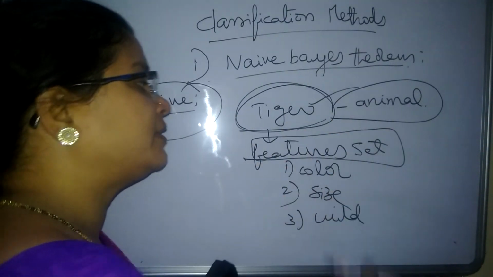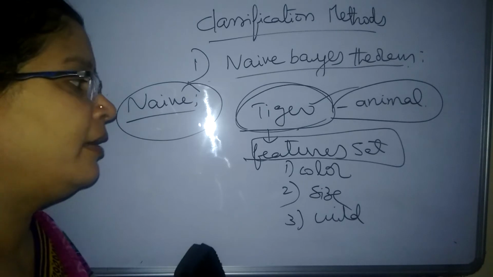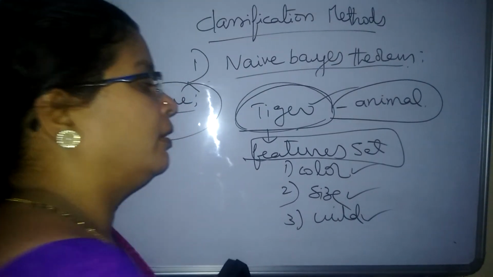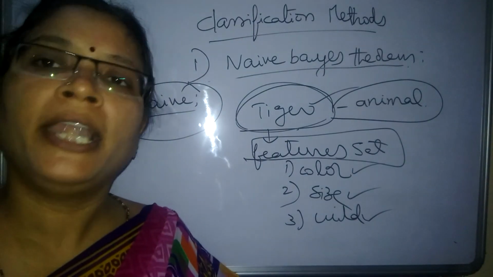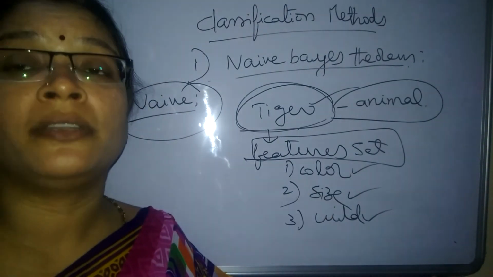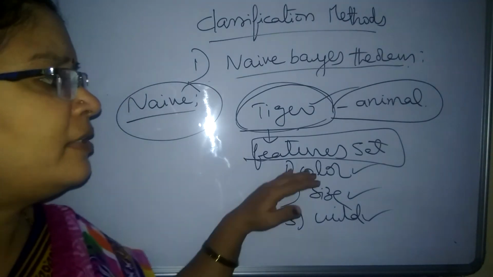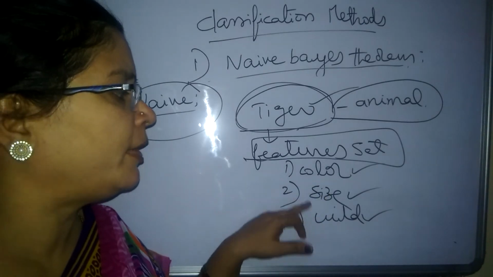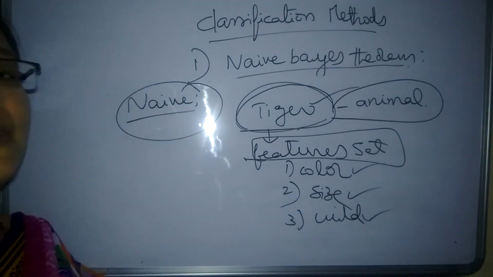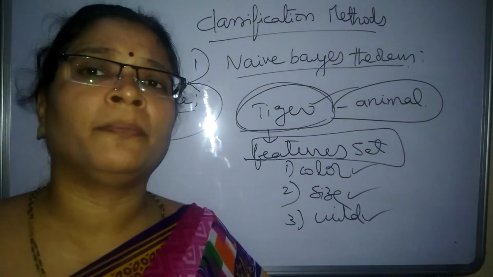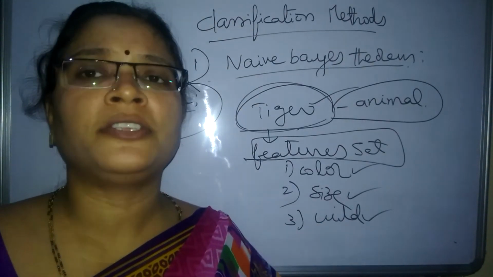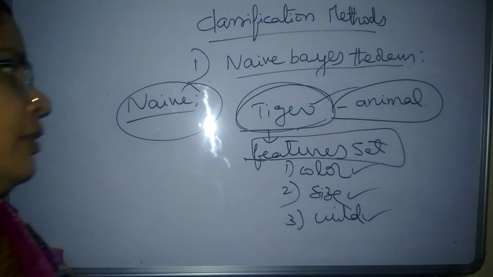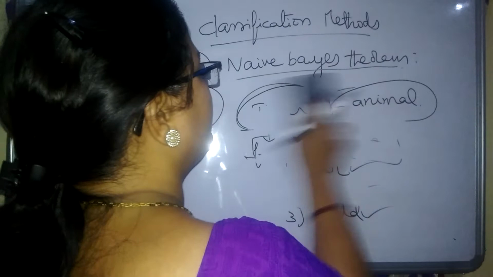Why can we say it's an animal, why can we say it's a tiger? Because of this color, because of this size, because of the characteristic of being wild, that's an animal and it comes under wild animals. Like that, each and every feature is not dependent on another. So hence it is called Naive. In Naive Bayes, this feature independence is one of the major issues and also one of the advantages, which we will see later. So this is the Naive part.